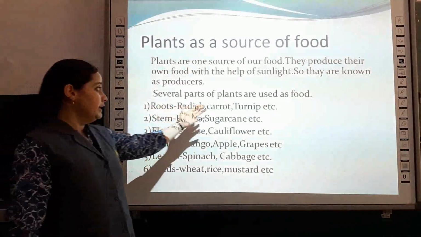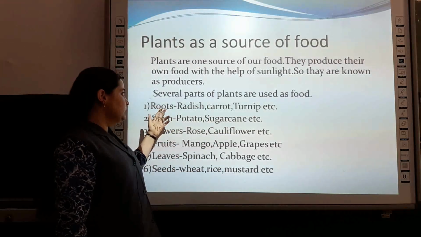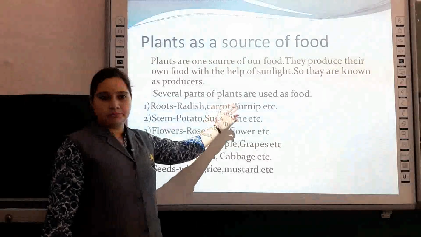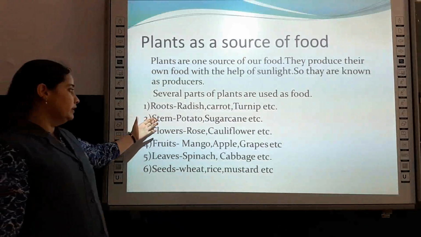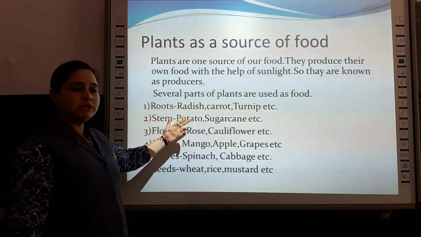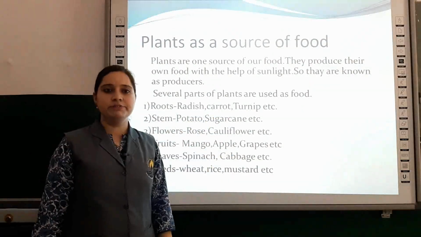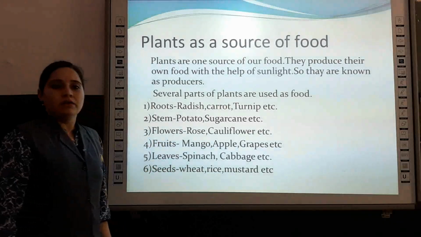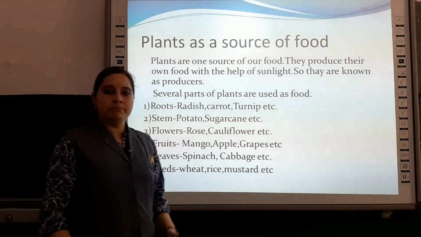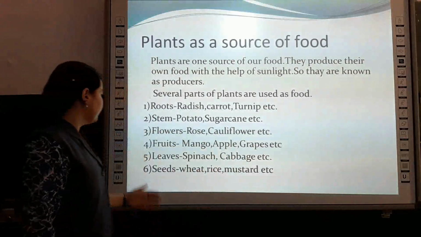We can see different examples of different parts of plants. Like roots, we have radish, carrot, turnip. These are our food items. In the second, we can see stem. We have examples of stem, potato, sugarcane, etc. These are the stems which we eat as our food. Third one is flower. We use rose for making sharbat, and cauliflower, etc.